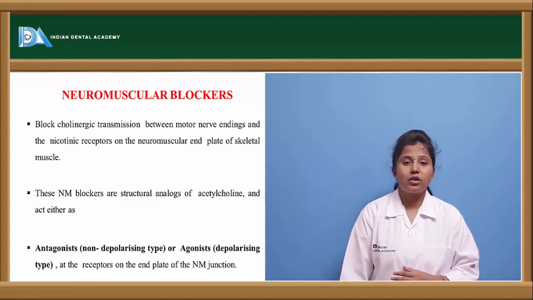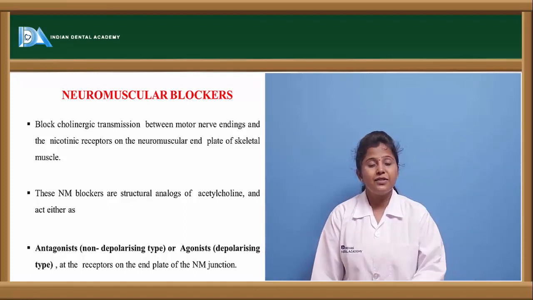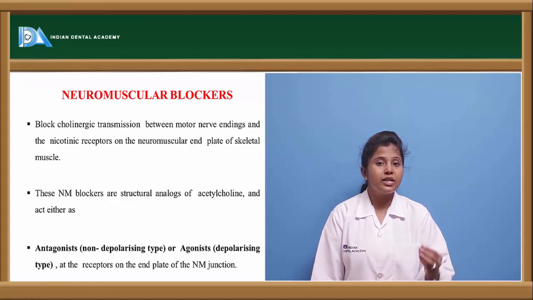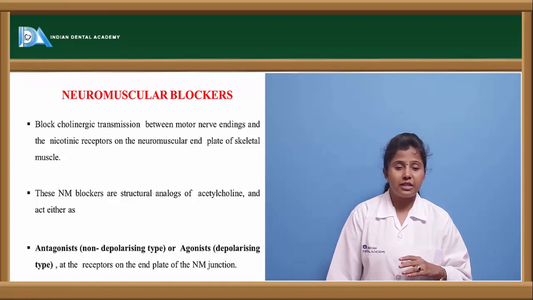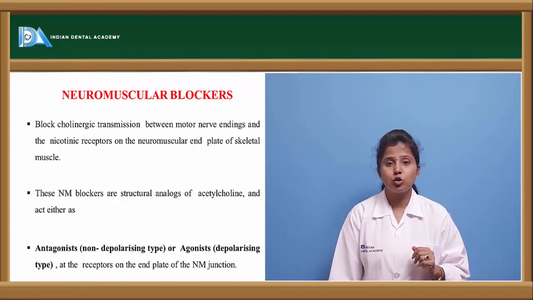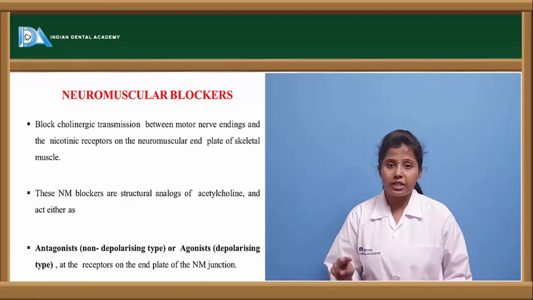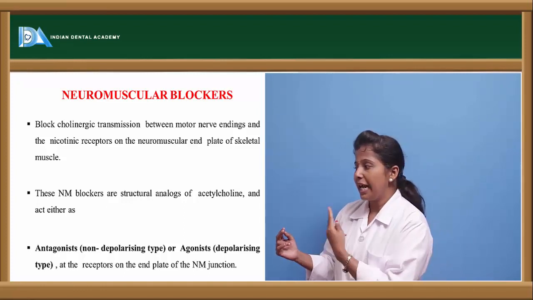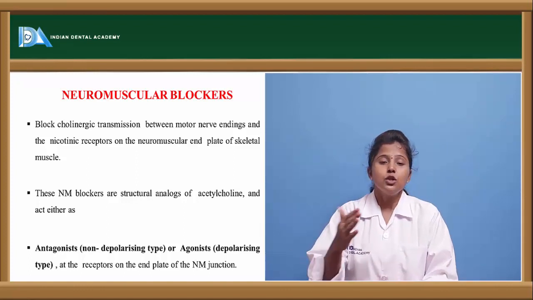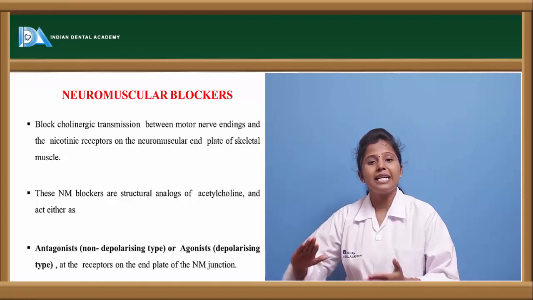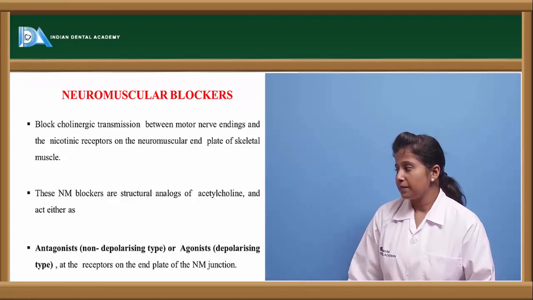And these neuromuscular blockers are structural analogs of acetylcholine. Why? Because if they structurally mimic acetylcholine, then only can they bind to the receptors. So they don't allow acetylcholine to bind to the nicotinic receptors, and that is the reason they show anti-nicotinic actions. These neuromuscular blocking agents are of two types, depolarizing and non-depolarizing. The depolarizing drugs act as agonists, and non-depolarizing drugs act as antagonists.